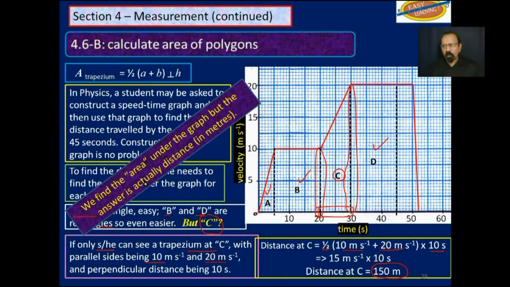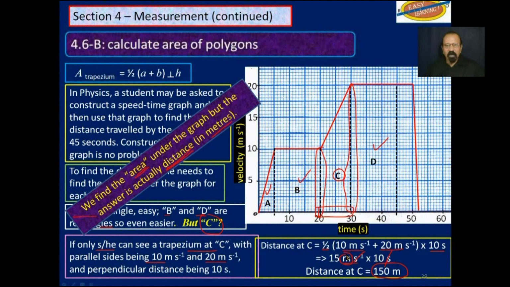Now, I know I said we are finding the area under the graph, and we do use formulae for area. However, our answer ends up in distance, which is meters. So when we multiply meters per second by second, that second cancels out that per second, and we are left with meters.